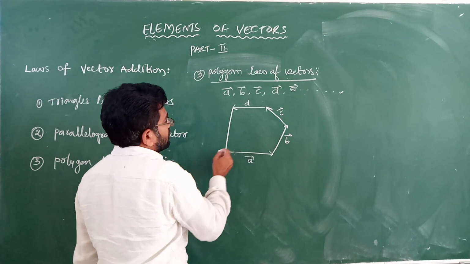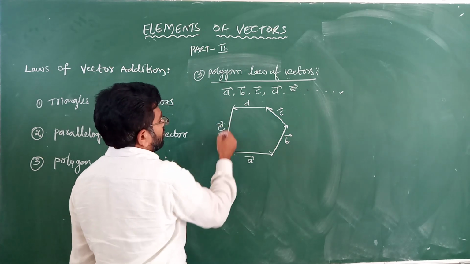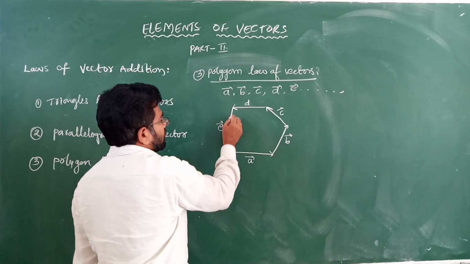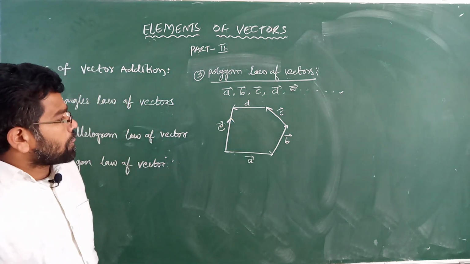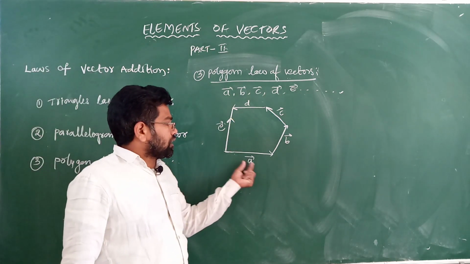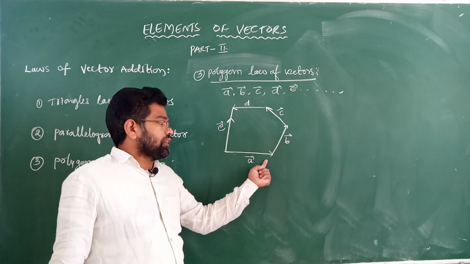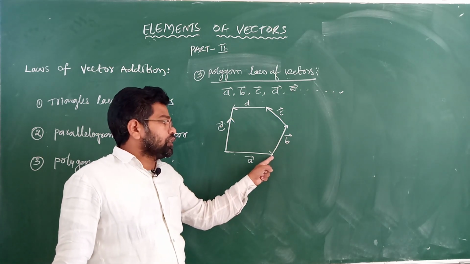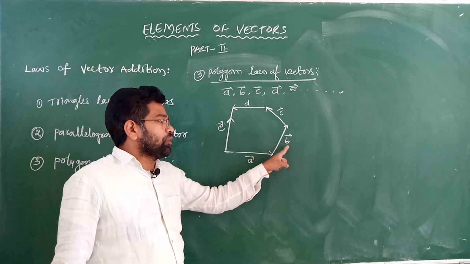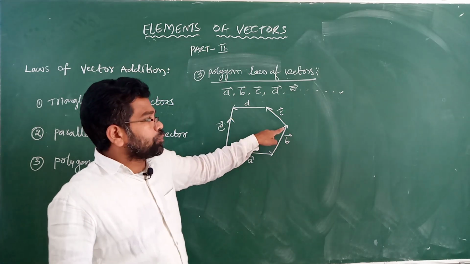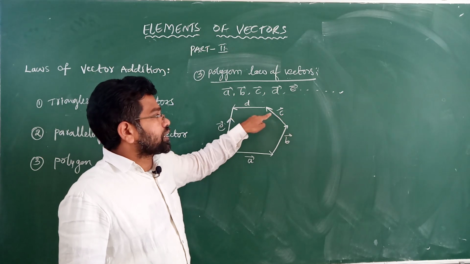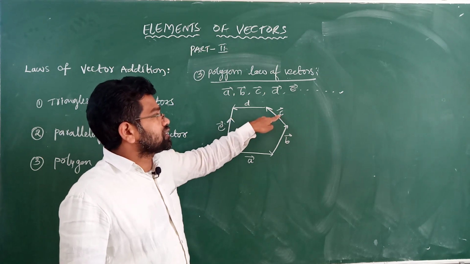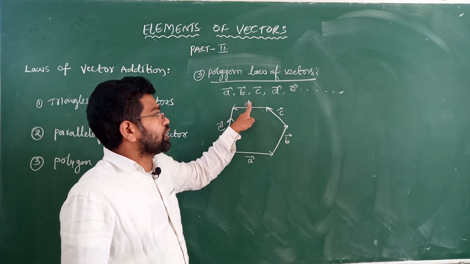This is E vector, but here the direction will become reverse. Okay, what I am saying: let us consider A vector. The second point of the A vector is added to the first point of the B vector. Then the second point of the B vector is added to the first point of the C vector. The second point of the C vector is added to the initial point of the D vector.